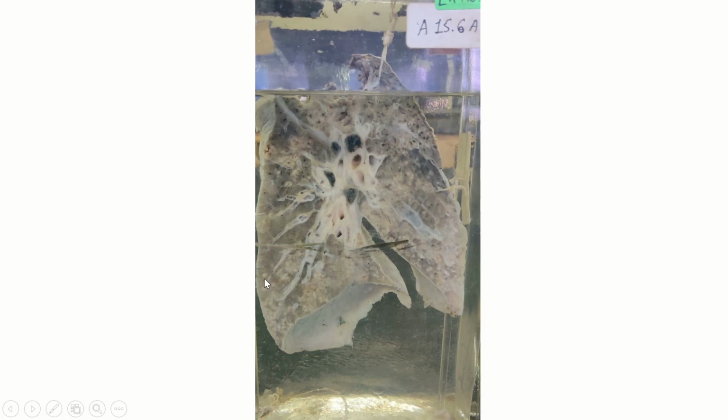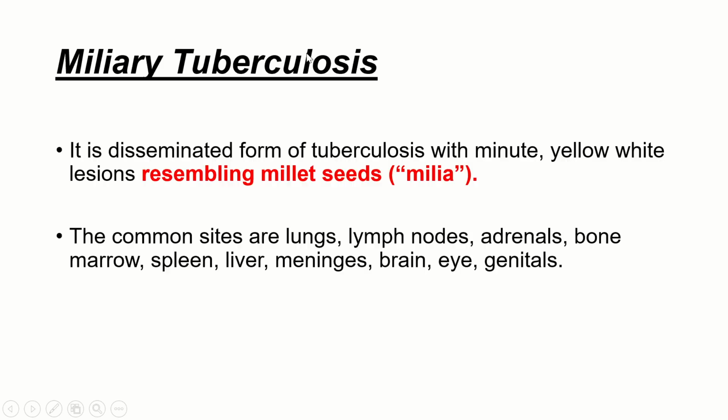It has some millet-like appearance also. What is millet? Millets are some small seeds. So it appears that this patient is having both a secondary TB as well as miliary TB. Miliary means it has spread throughout the lung parenchyma in the form of these small millet-like appearances. So this is the specimen which we have in our department.